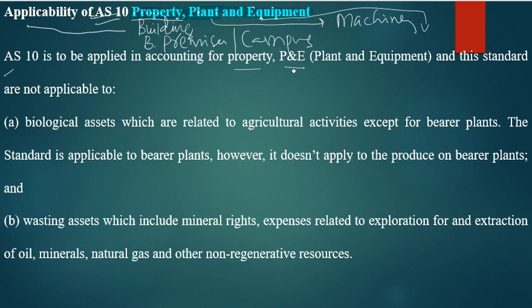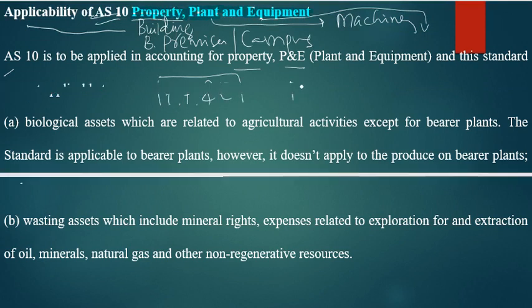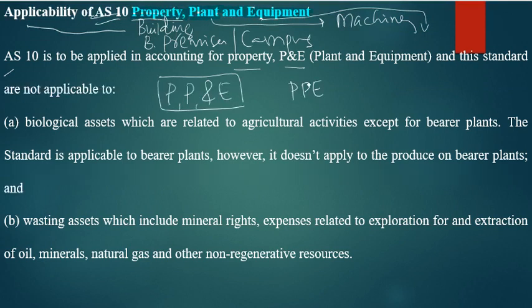So AS 10 is applied in accounting for, as I said, property, plant and equipment. And this standard is not applicable to some items. Where is it not applicable? I will repeat once again. It is applicable only to these three, PPE. Remember, PPE only: property, plant, equipment.